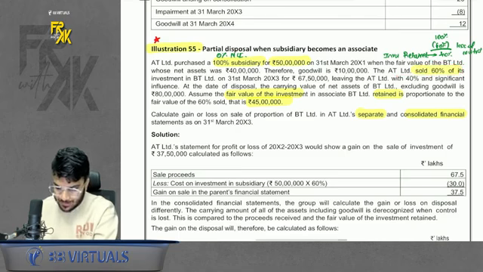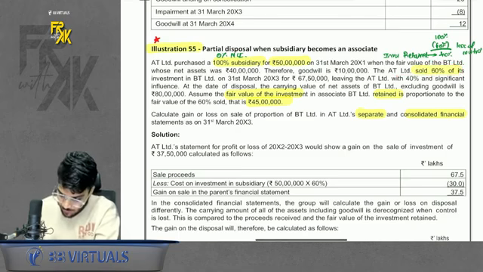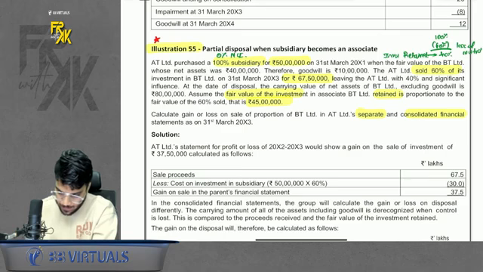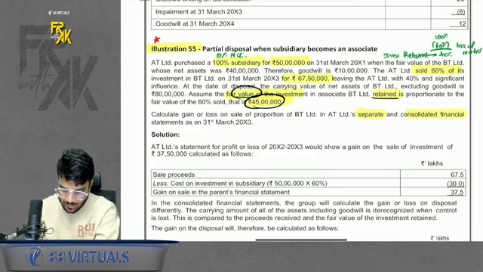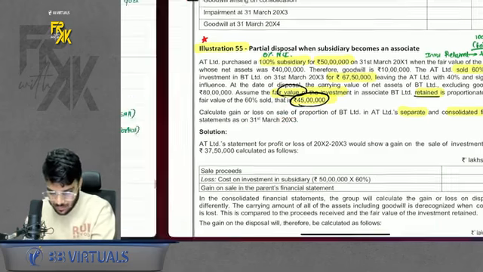Now we are selling 60%. So control gone. For how much? For 67.50. Retaining a 40% investment. Here the good part is they have given the fair value of the 40% retained portion, 45 lakhs. Calculate the gain or loss. So control is lost, right? How will you pass the entry?